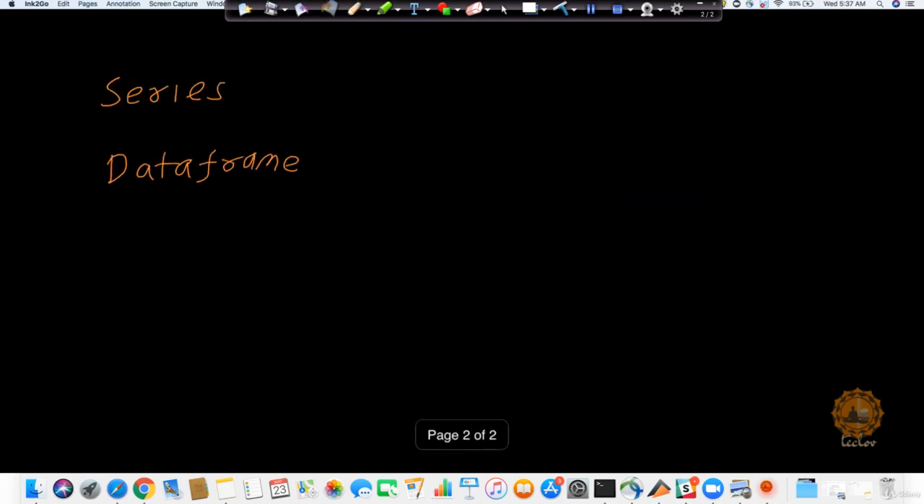Now, the second thing is, what are the main data structures available in Pandas? There are two important ones. One is the series, and the second is the data frame. These are the two important data structures in Pandas. Whenever we talk about data, we will mostly be talking about data frames. For example, the tabular format I just showed you is nothing but a data frame.